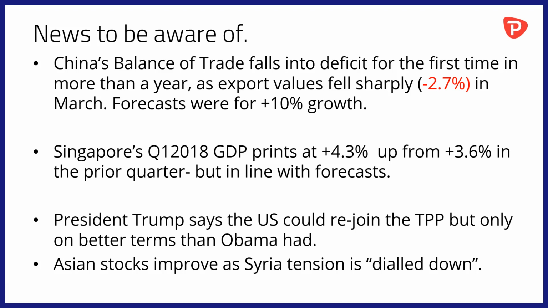Meanwhile in Singapore, Q1 2018 GDP prints at 4.3%, showing growth that's up from the 3.6% in the prior quarter, but that number was in line with forecasts, so to some extent that should probably have been priced in. Meanwhile, President Trump says that he could rejoin the Trans-Pacific Partnership trade arrangement, but only if he can negotiate better terms than his predecessor President Obama had. Make of that what you will. And Asian stocks appear to have improved as Syria tension is dialed down.